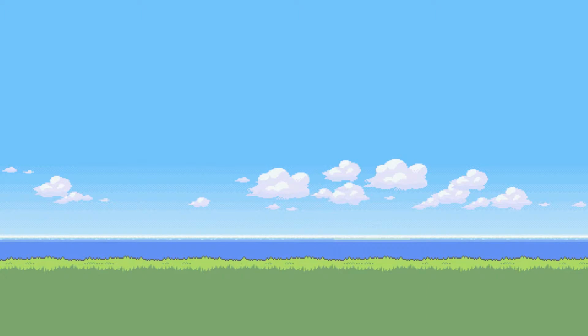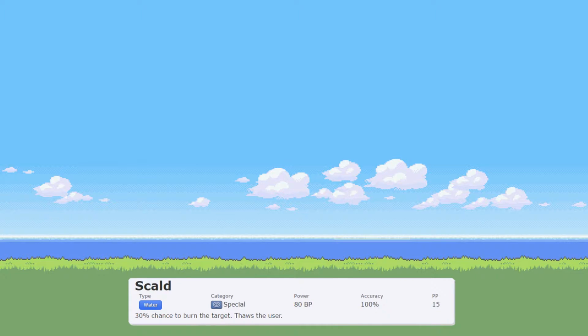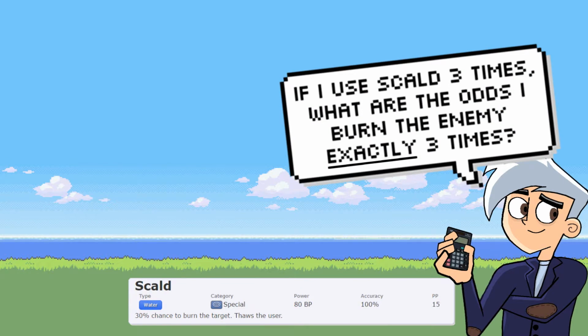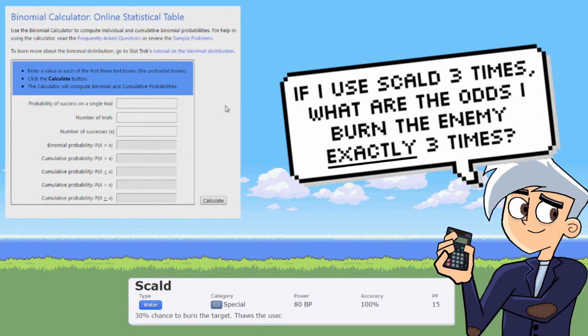Now, the same principle also applies to the move Scald. For example, if we use the move Scald 3 times, what are my odds of burning the enemy 3 out of 3 times? Well, we can easily find that out on this binomial calculator right here that I'll post in the description. For the probability of success on a single trial, it is 0.3, since Scald has a 30% chance of causing burn in a single trial, so we would put down 0.3.